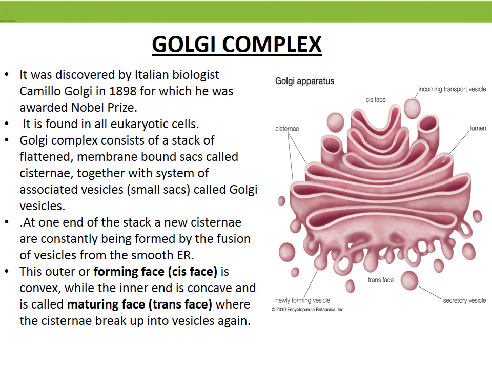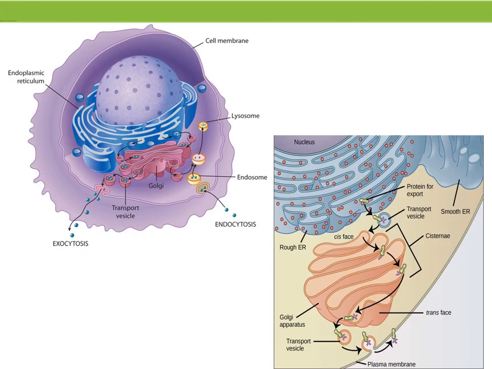So, at one end of the stack, new cisternae are constantly being formed by the fusion of vesicles from the smooth endoplasmic reticulum. This outer or forming phase, cis phase, is convex, while the inner end is concave and is called maturing phase or trans phase, while the cisternae break up into vesicles again. In this image you can see after the nucleus the endoplasmic reticulum is present and then the Golgi apparatus.